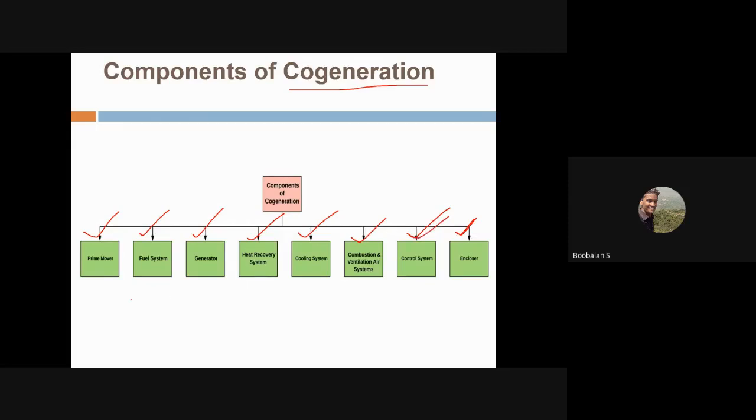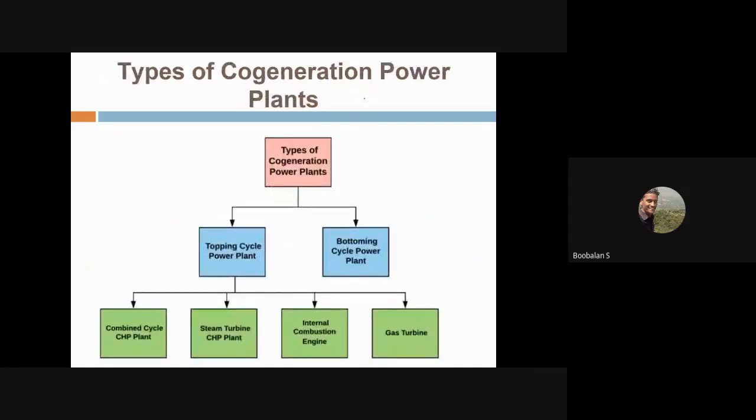So these are the very basic components we already know. The prime mover is my gas engine, or maybe a steam engine, or an IC engine. Then we have the fuel system, the generator electrical part, the heat exchanger, that is called the heat recovery system or steam recovery, the cooling system, and the ventilation system. The control system is also important, and we have an enclosure. So these are the different components involved in cogeneration, that is called a combined heat and power generation system.